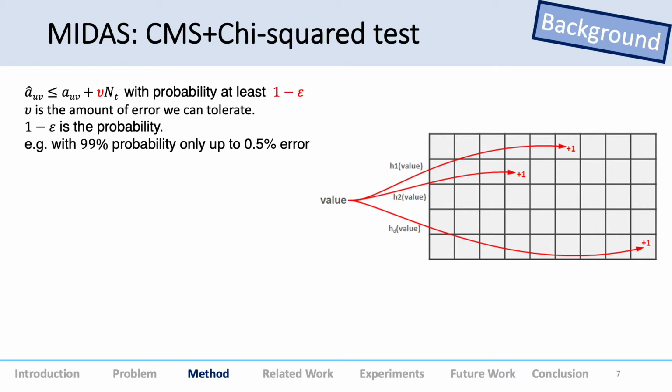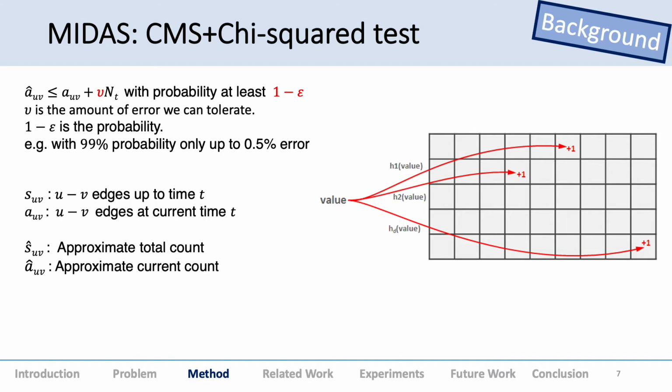This is the actual count, and this is the approximate estimated count by the data structure. It says that with probability at least 1 minus epsilon, we'll have maximum up to mu amount of error. For example, with say 99% probability, we'll have only up to 0.5% error. Theoretical guarantees like this are achievable using this data structure and setting the corresponding parameters of the number of hash functions and the number of buckets.